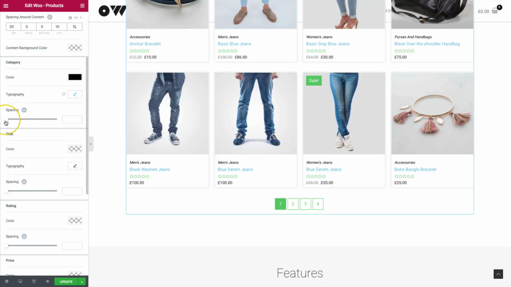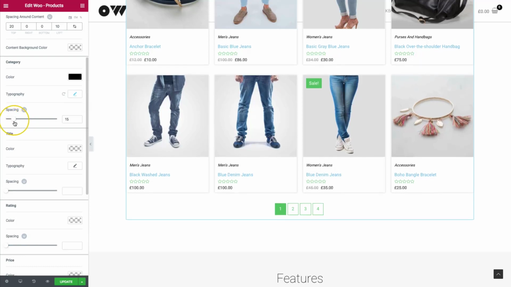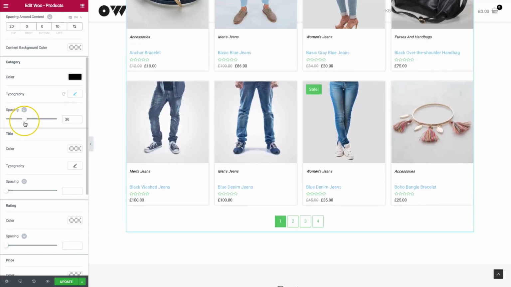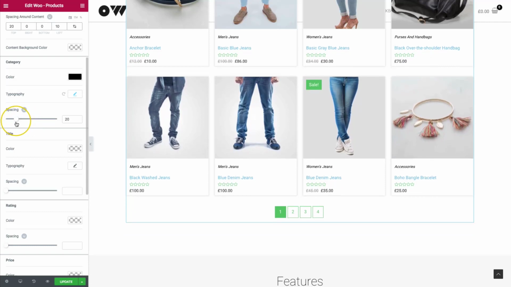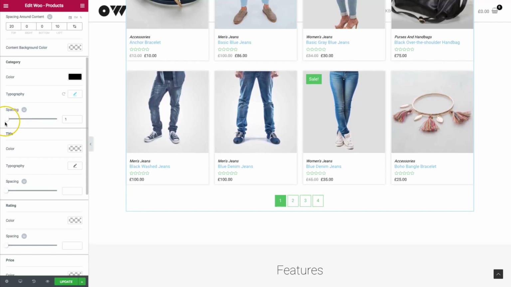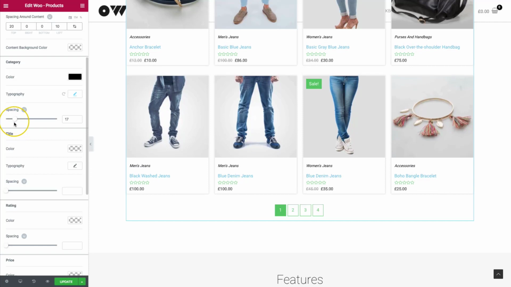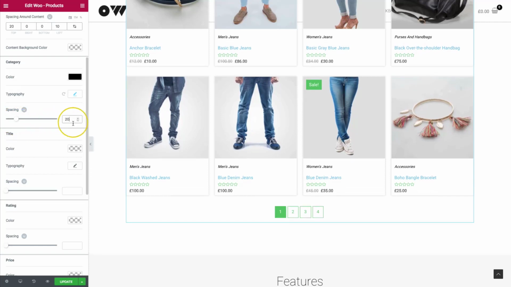Then we also have the spacing option, which allows us to space it away from the title so that we can isolate it more so people can actually see it. Otherwise, if it's up too close, they might think it's combined with the title. So if we space it apart just a little bit, maybe our users will be able to tell that it's not part of the title.